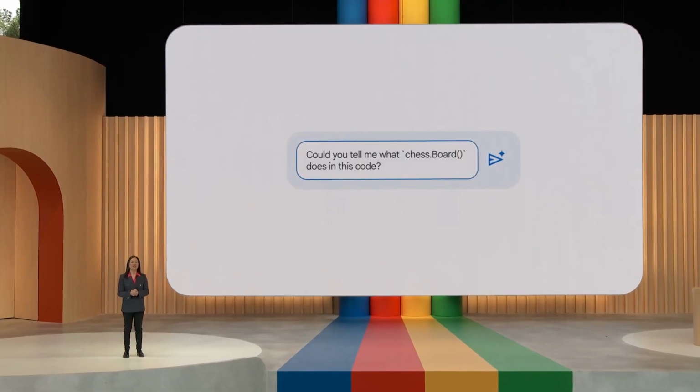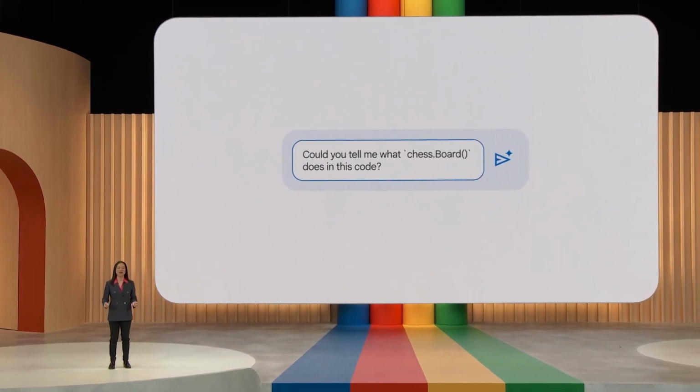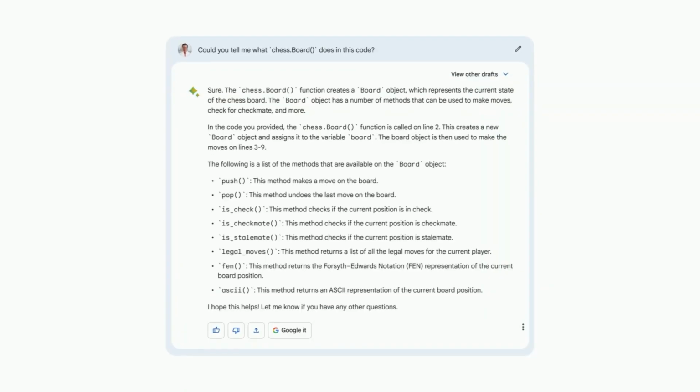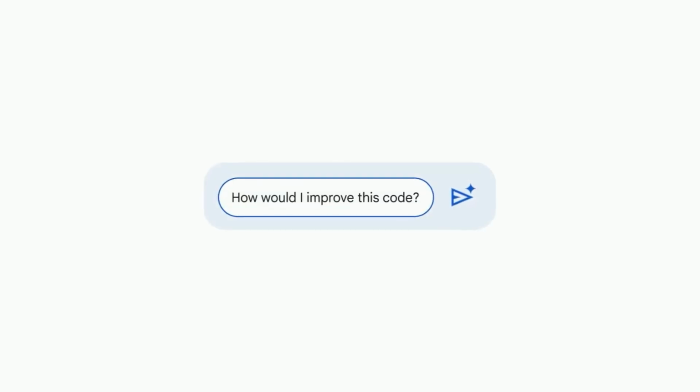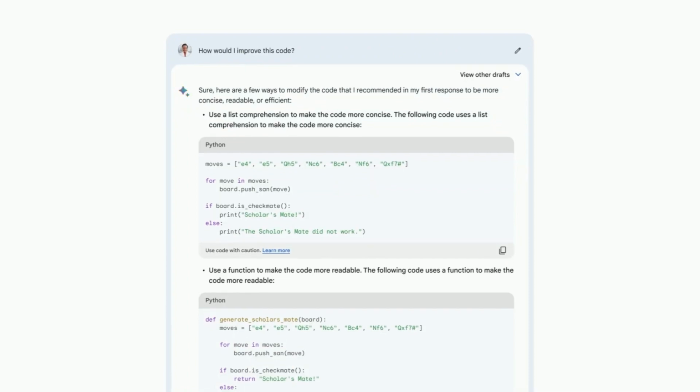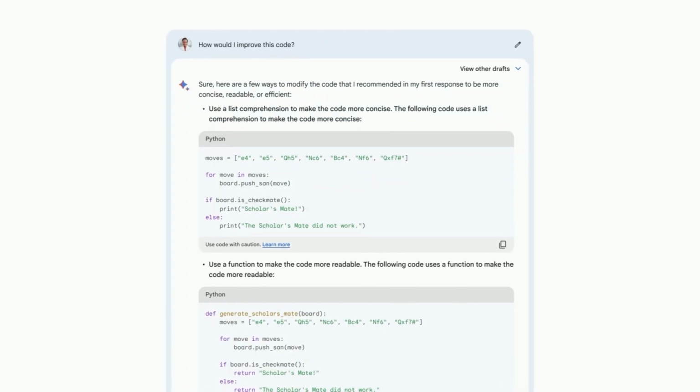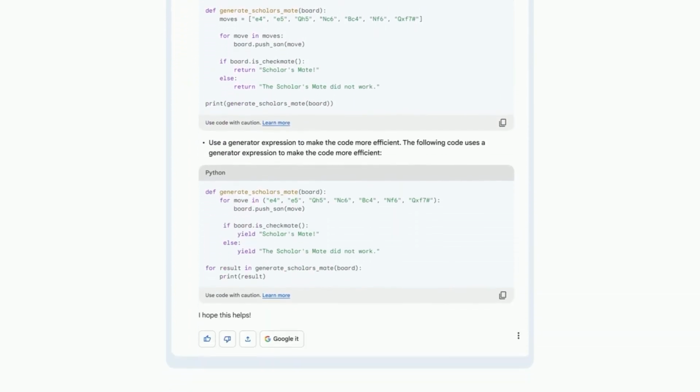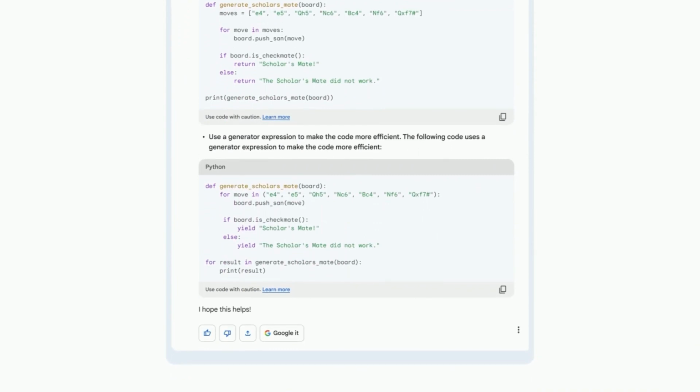Could you tell me what chess.board does in this code? Now, this is a super helpful explanation of what it's doing and makes things more clear. All right, let's see if we can make this code a little better. How would I improve this code? Okay, let's see. There's a list comprehension, creating a function, and using a generator. Those are some great suggestions.